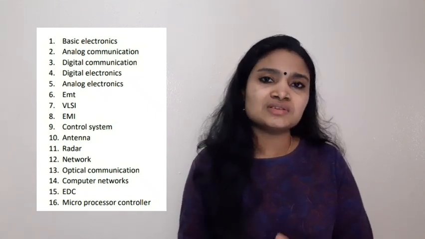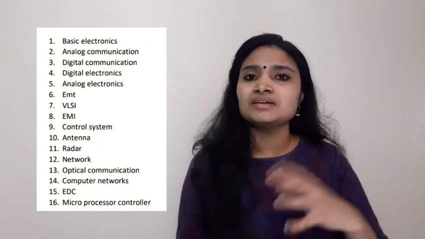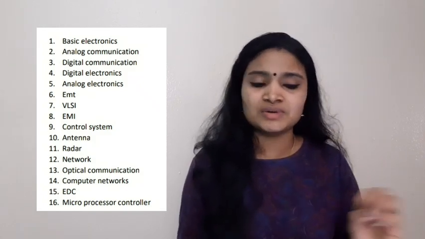This microprocessor and microcontroller should be given a lot of importance. Why? Because mostly they are recruiting engineers for the embedded area. So microprocessor and microcontroller related questions and embedded system related questions will be there in the examination for sure. These are the must-study subjects.